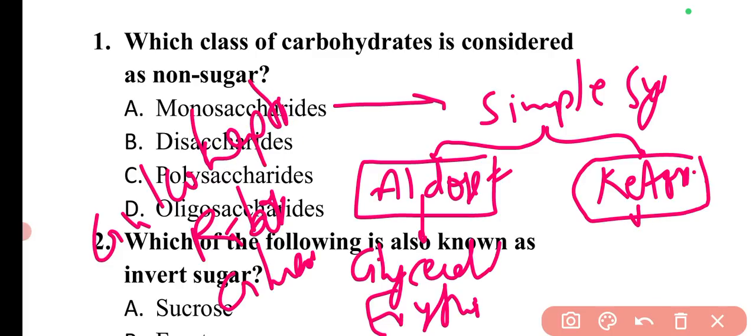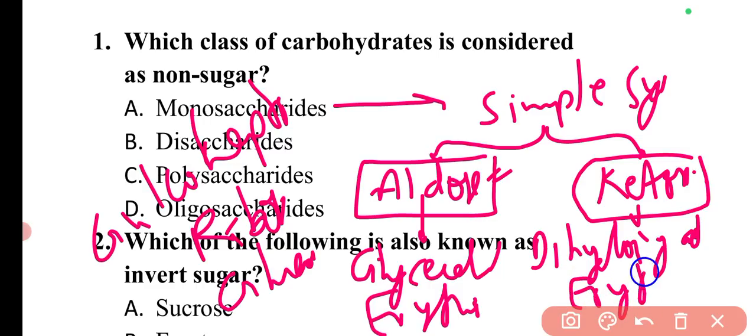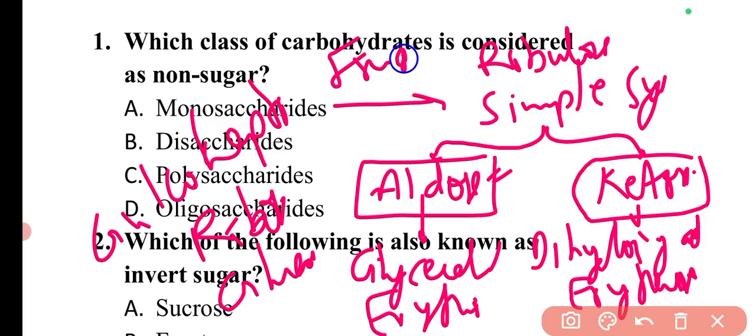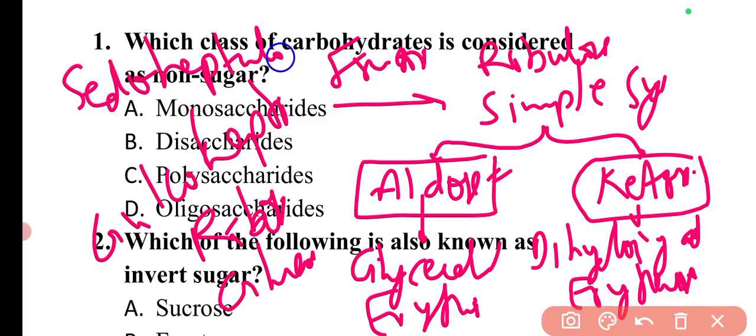Then in ketoses there can be dihydroxyacetone, erythrulose, ribulose, fructose, and pseudoheptulose. These are all examples of ketose monosaccharides, and these are the simplest sugars.